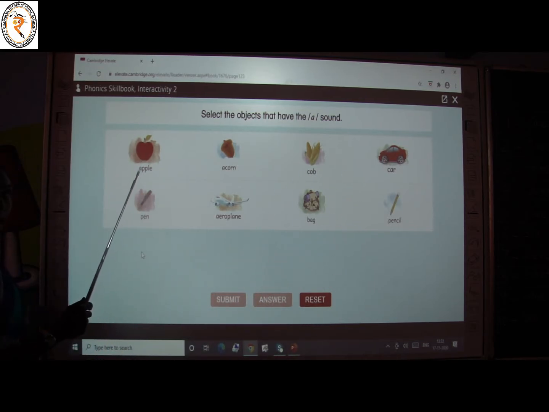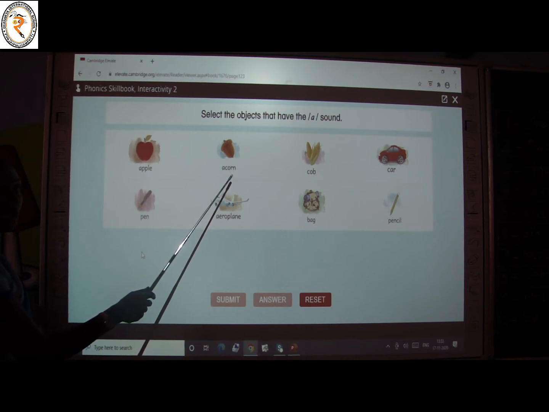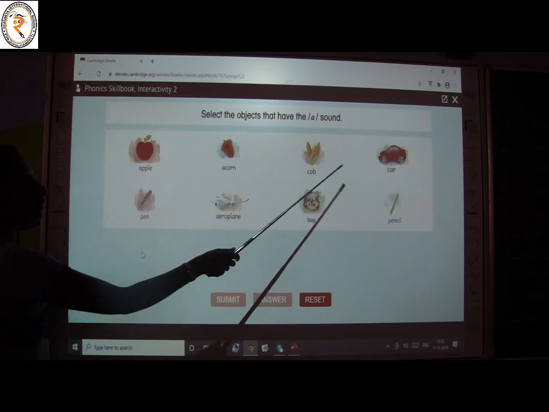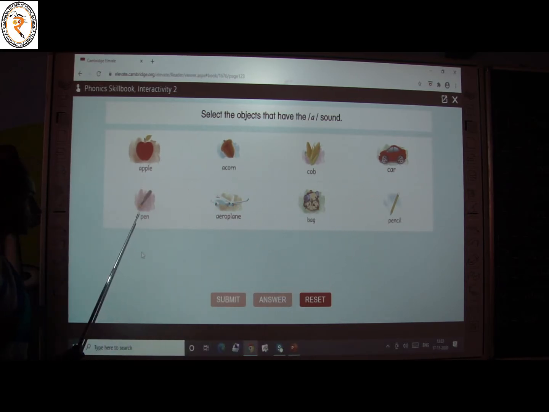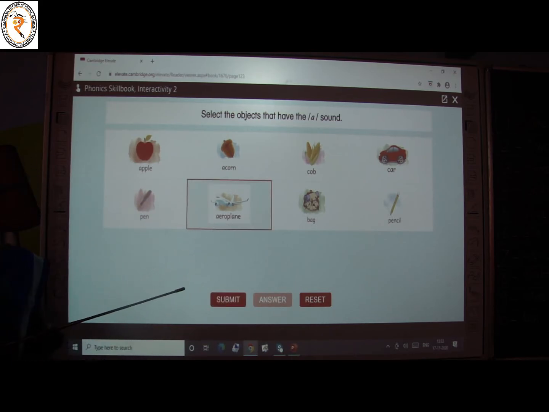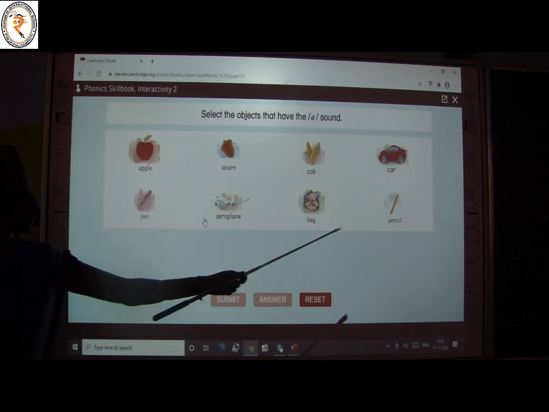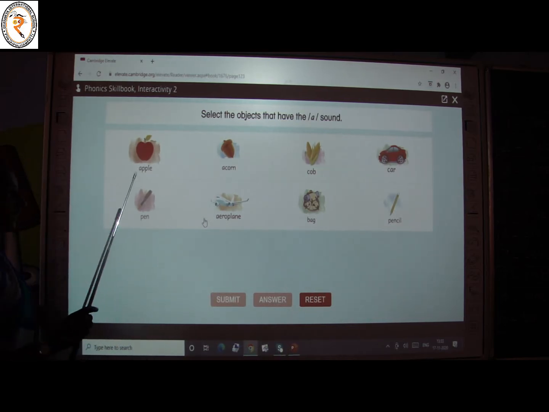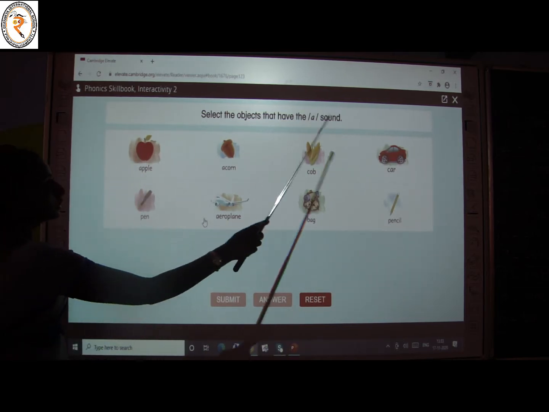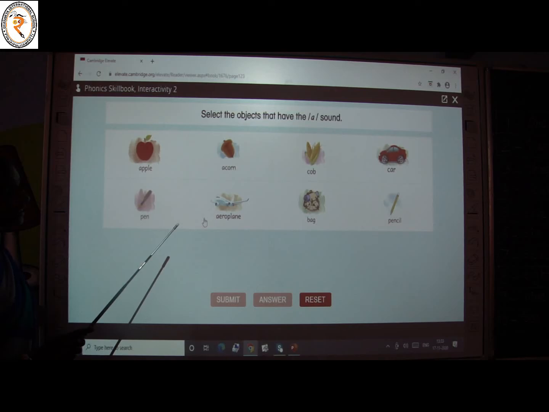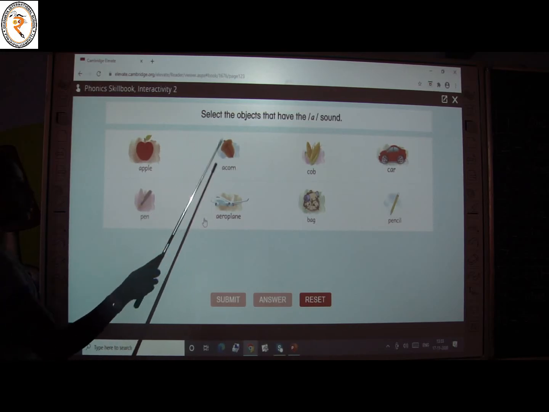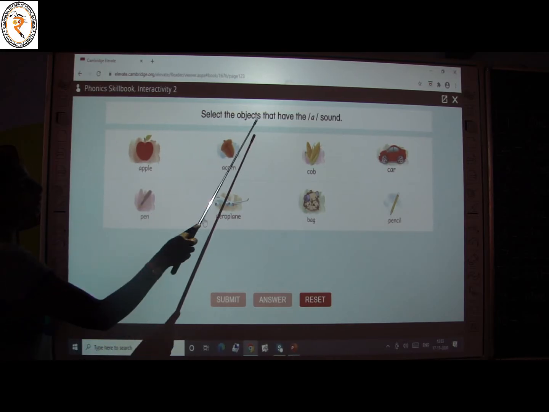What is it? Apple. What is it? Acorn. What is it? Comb. This is car. What is it? Can you name this? Pen. This is aeroplane. Very good. What is it? This is bag. This is pencil. Yes children, the activity is from these 8 objects you have to select the objects which have